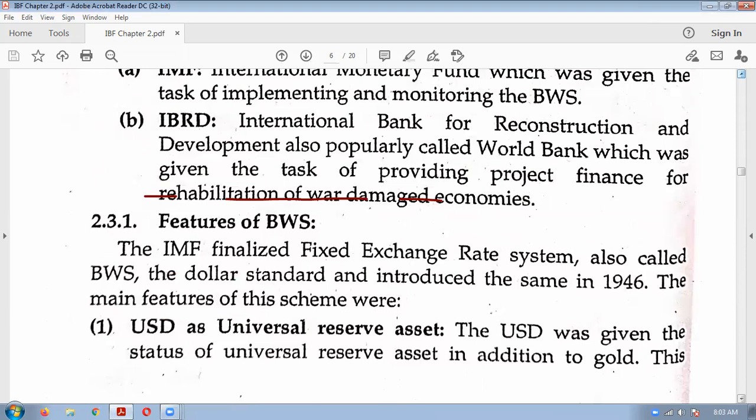Now there is a shift. Instead of valuing each country's currency in terms of gold, here the US dollar and gold were linked to each other. So that's why the US dollar was given the status of a universal reserve asset in addition to gold.